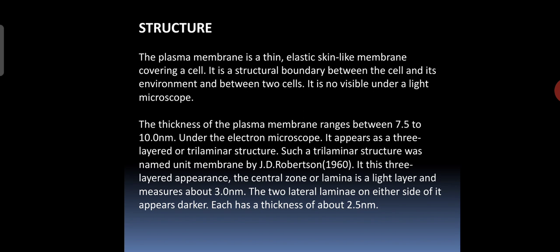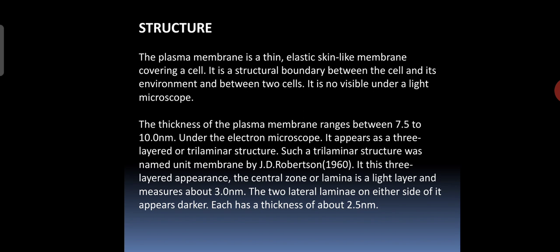Such a trilaminar structure was named unit membrane by J.D. Robertson. In this three-layered appearance, the central zone or lamina is a light layer and measures about 3 nanometer. The two lateral laminae on either side of it appear darker. Each has a thickness of about 2.5 nanometer.